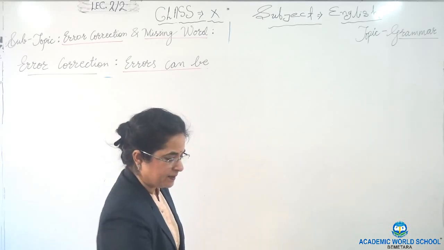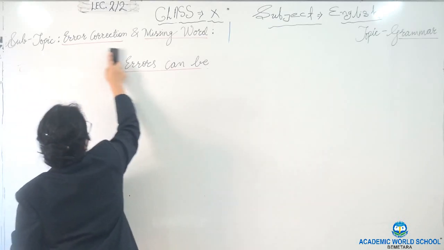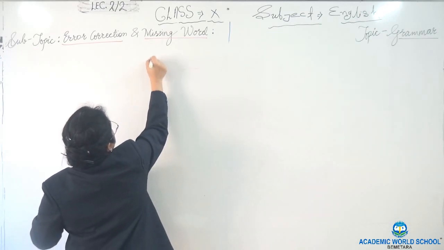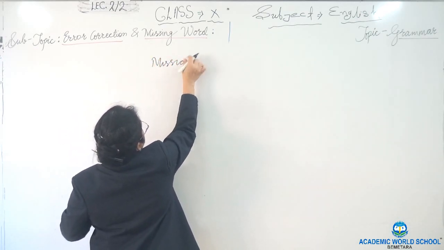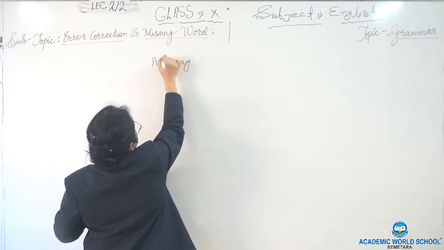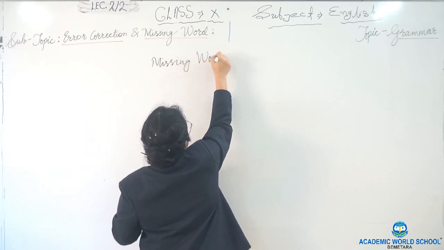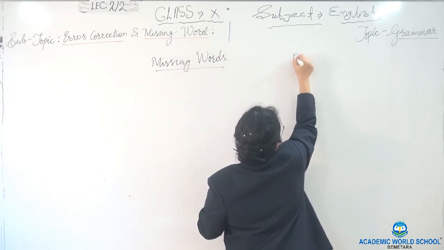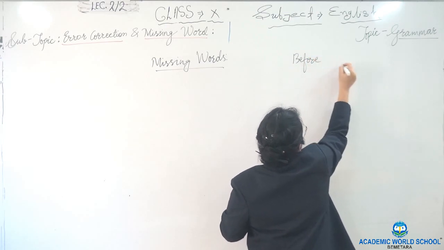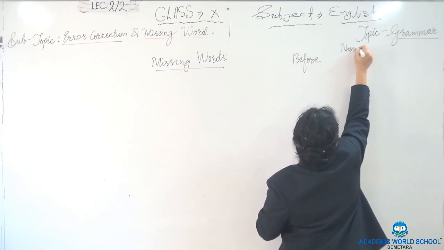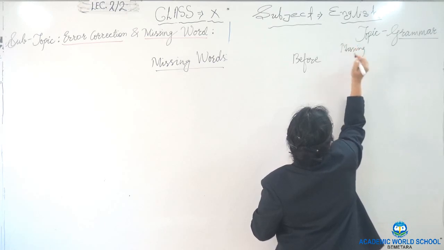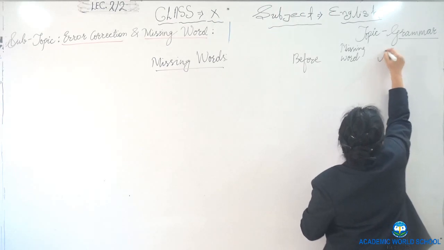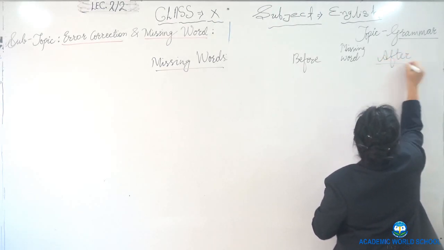Now next, the exercise for missing words. Word before, missing word, and the word after.